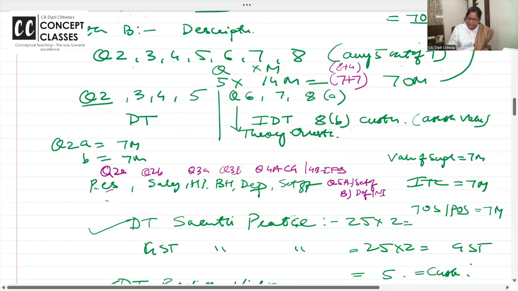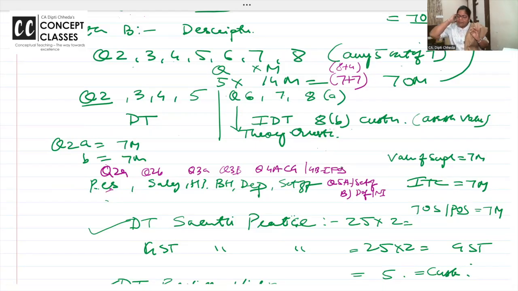So if you're good with the residential status and tax, go with that. These coming 10 minutes are very important. Pay attention to what I'm saying for the presentation. Question number 3A and B, 4A and B: definitely capital gain, they will ask the amendment rates and land and building sale.